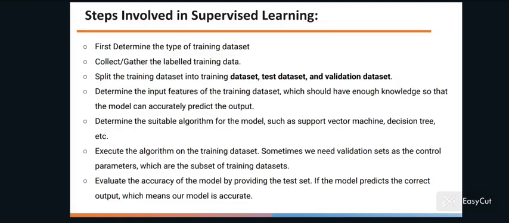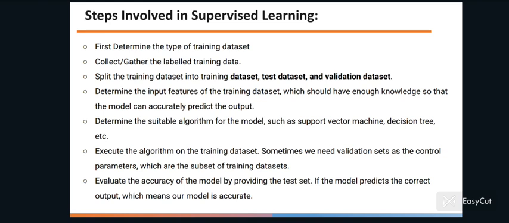Steps involved in supervised learning. First, determine the type of the training dataset. Then collect or gather the labeled training data. Now, split the training dataset into training dataset, test dataset, and validation dataset. Then determine the input features of the training dataset which would have enough knowledge so that the model can accurately predict the output. Then determine the suitable algorithm for the model such as support vector machine, decision tree, etc.